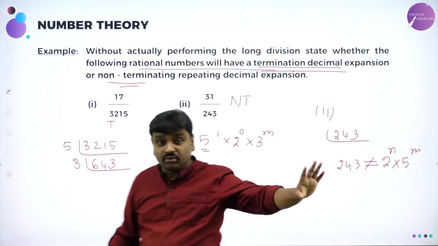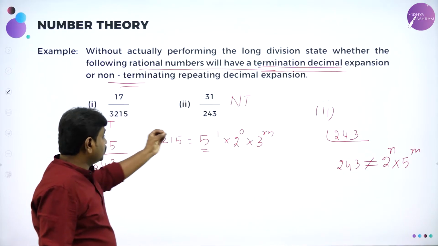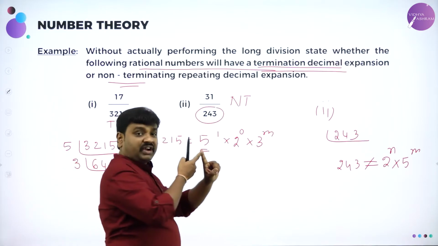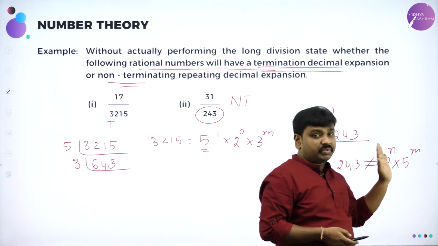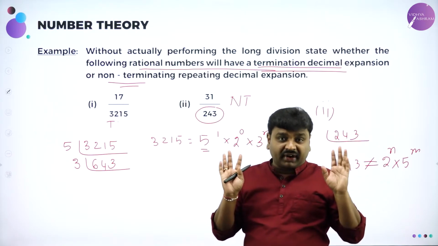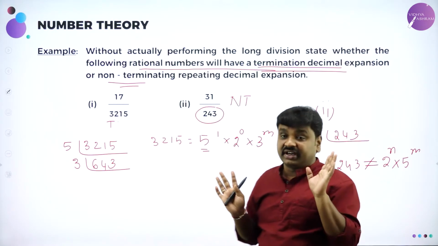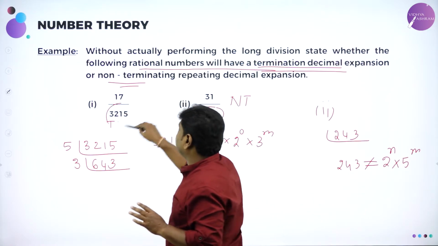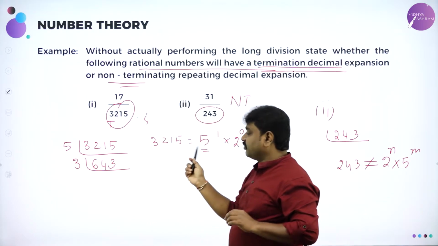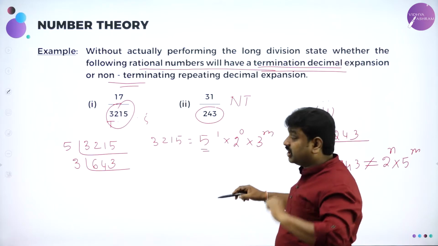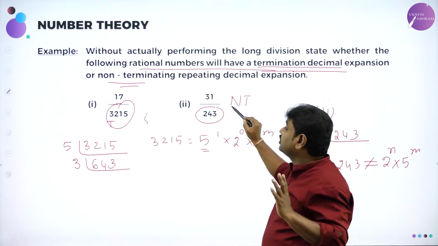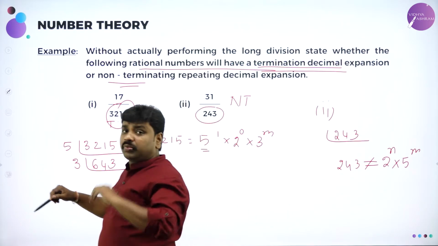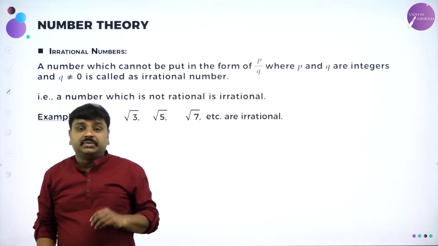You don't even need to do the long division. Just see that either 2 should be a factor or 5 should be a factor, or you should be able to write it in the form of 2 power n into 5 power m. 2 and 5 both may be factors, or any one should compulsorily be a factor. So here 5 is a factor, so I can write it in the form of 5. Therefore this terminates. But here 2 is not a factor and 5 is not a factor, so this is non-terminating. We'll do more and more problems to understand better.